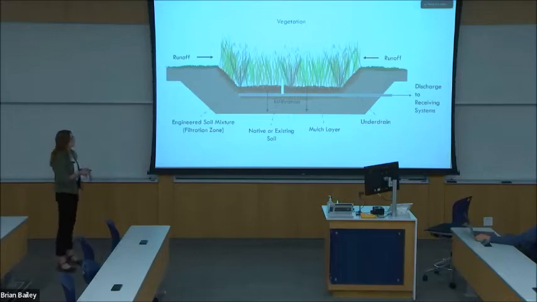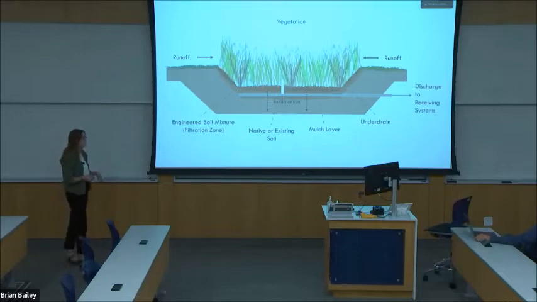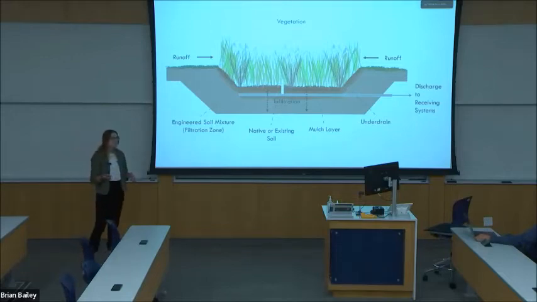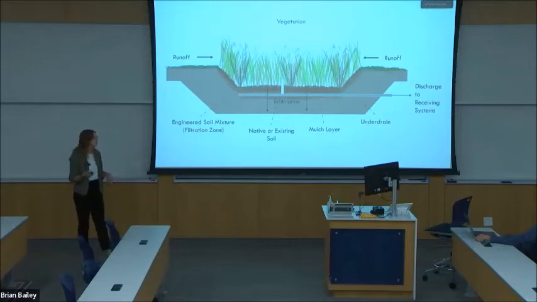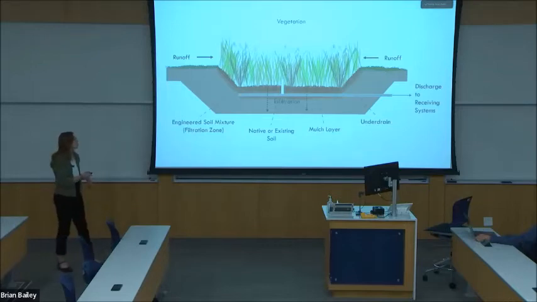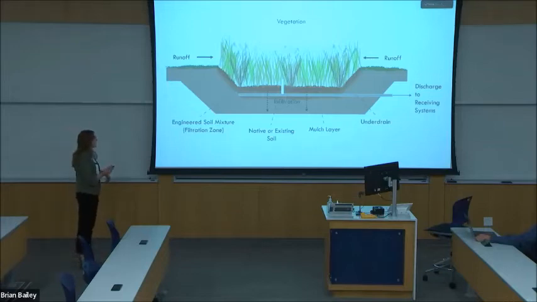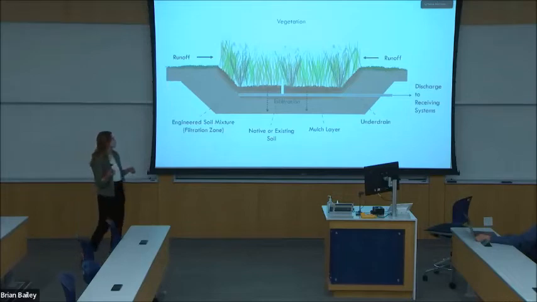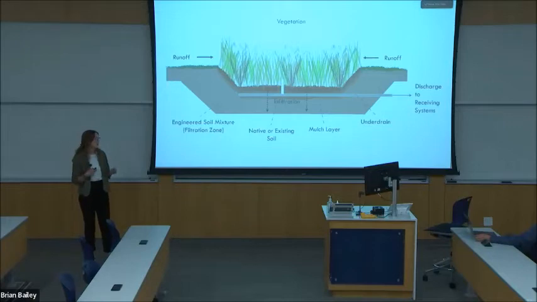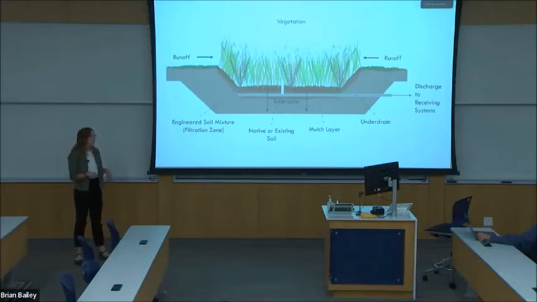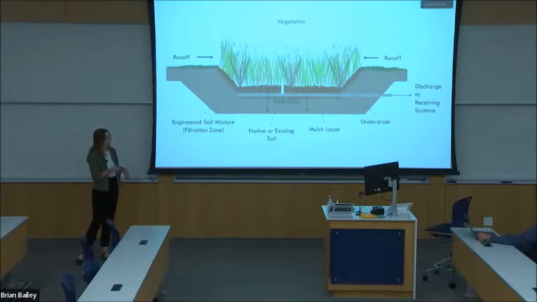So LIDs typically use native or existing soils. However, in urban environments, native soils are typically compacted and degraded, losing their hydrologic function. So engineered soil mixtures are often added to improve soil health and infiltration. So engineered soil mixtures may use topsoil. Topsoil is often expensive and inaccessible in some regions, but incorporation of locally sourced amendments such as compost or biochar can serve as affordable options to improve soil health, promote plant growth, and increase infiltration rates.